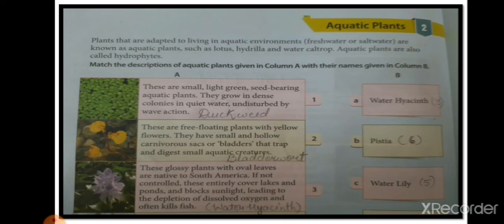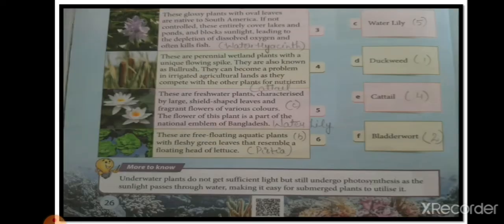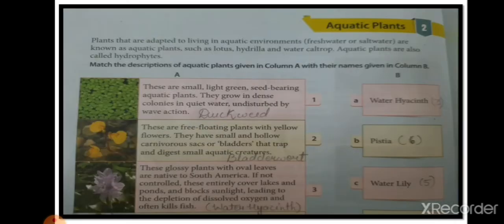Let us see the very first one. It is match the column. Okay, so I'll explain it to you. These are small light green seed-bearing aquatic plants. छोटे होते हैं, light, they are light green in color. They bear seeds. They grow in dense colonies in quiet water, undisturbed by wave action. Okay, they are known as duckweed. D-U-C-K, duck, W-E-E-D, duckweed.